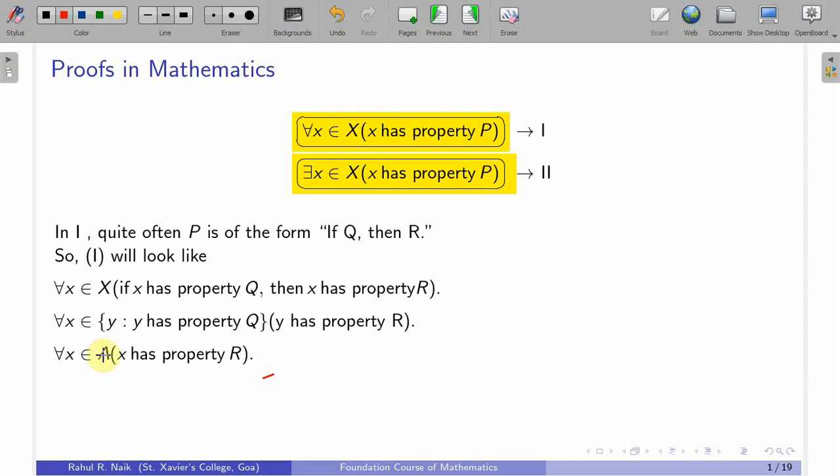So, this would be the set of context. You can see that it is a subset of X. Here this y actually belongs to X, I missed that term, but anyway it is understood that this is a subset of X and this is a property. So, this becomes a set of context and this becomes a property for the statements involving a universal quantifier.